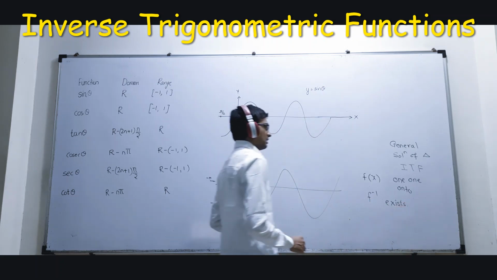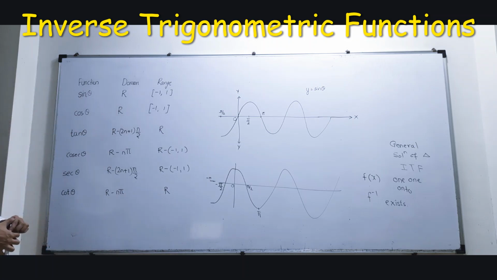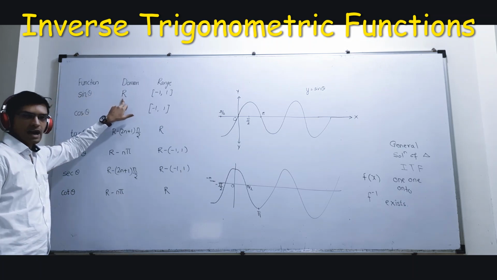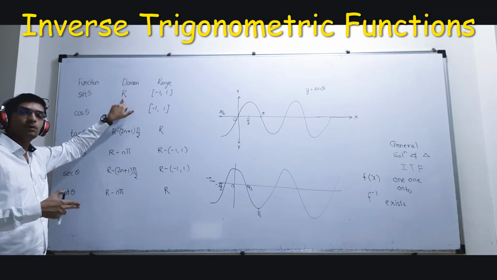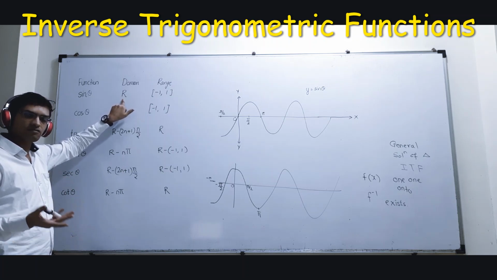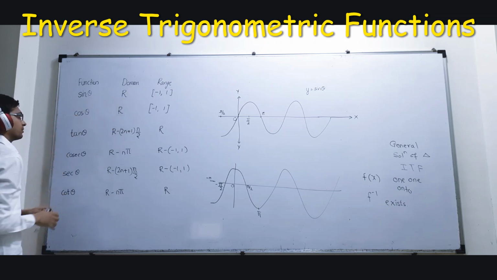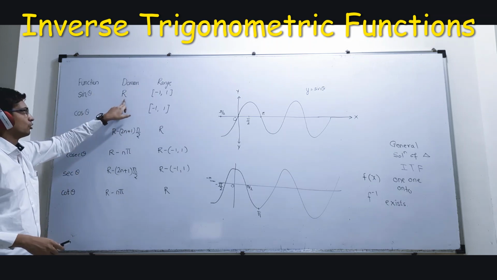Okay? Let us talk about whether we can find the inverse of sine, cos, tan. So if I talk about sine theta, my theta can be any real number. I can find sine for any particular positive, negative, zero angle. So my domain for sine theta becomes real. That is, my theta belongs to real.